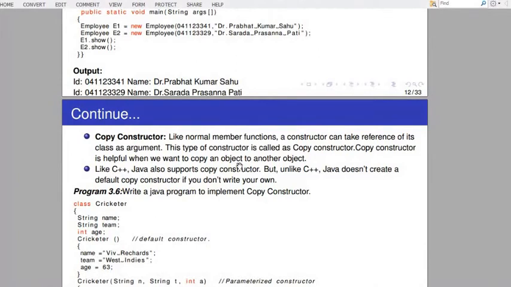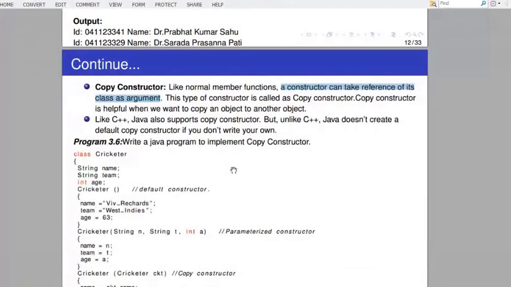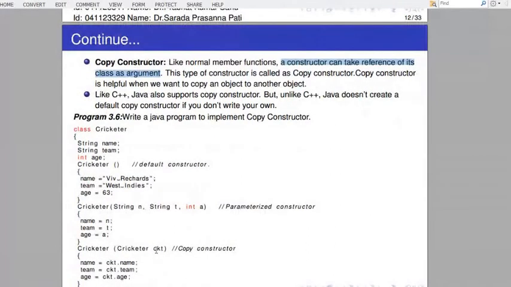Okay. So copy constructor means, just try to realize, a constructor can take reference of its class as argument. That means the constructor, that is the method, is going to take the object reference as the parameter. Look at here. This is the constructor because the class name is cricketer, but it takes a parameter, and the parameter is the object reference of the same class. That's why it is called a copy constructor.